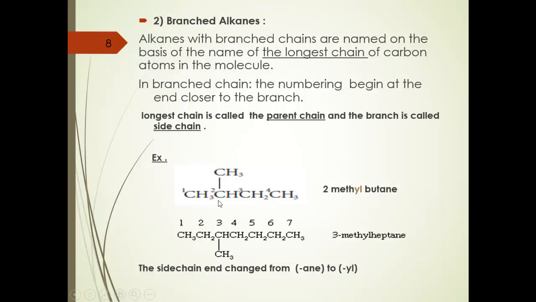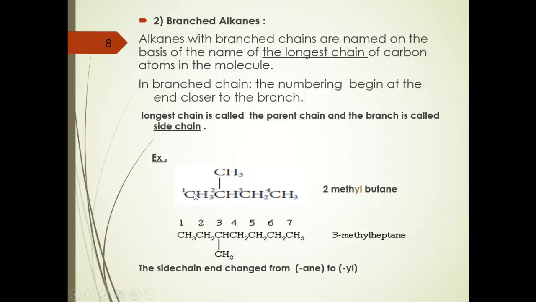For example, I have this compound, and I will choose the longest chain here. Why didn't I choose this one? Because this consists of only 3 carbons, but this is the longest chain, consisting of 4 carbons. So this is our parent chain, and I will choose this as the side chain. This is the first step.